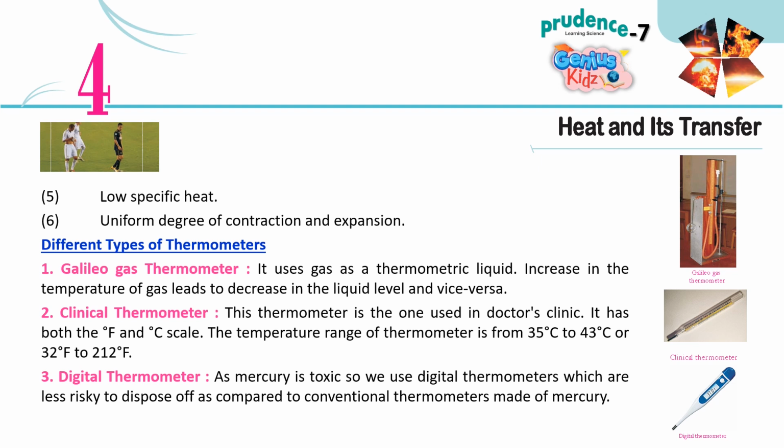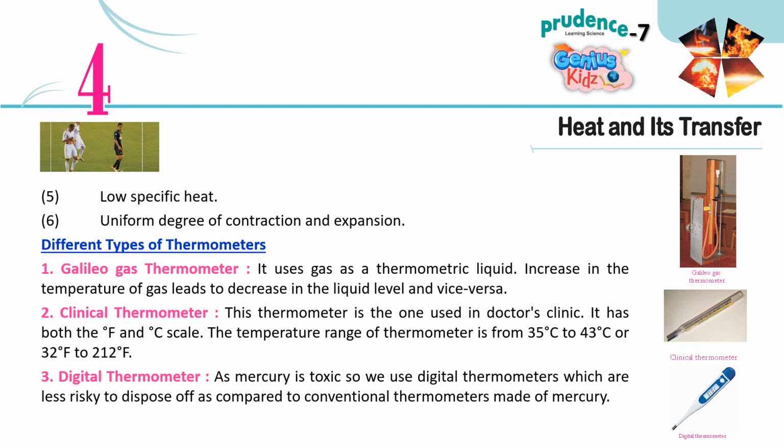Different types of thermometers. 1. Galileo gas thermometer. It uses gas as a thermometric substance. Increase in the temperature of gas leads to decrease in the liquid level and vice versa. 2. Clinical thermometer. This thermometer is the one used in a doctor's clinic. It has both the degree F and degree C scale.